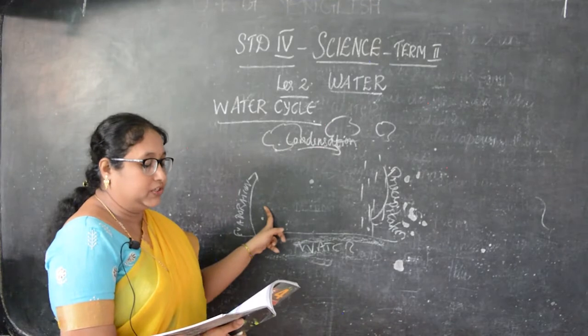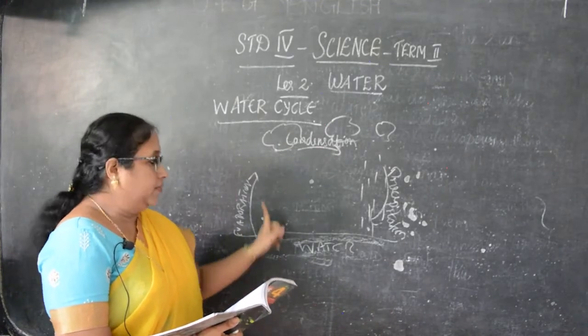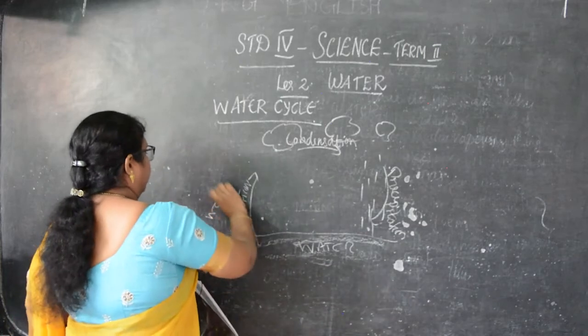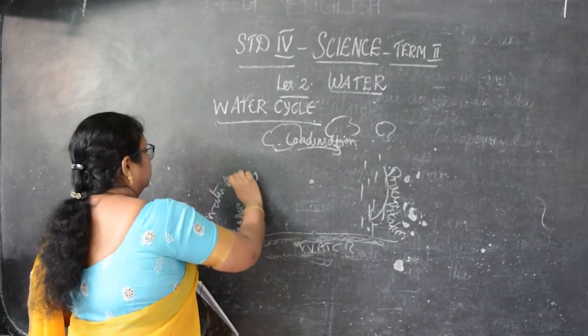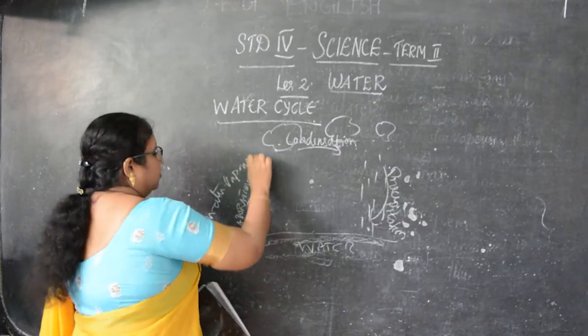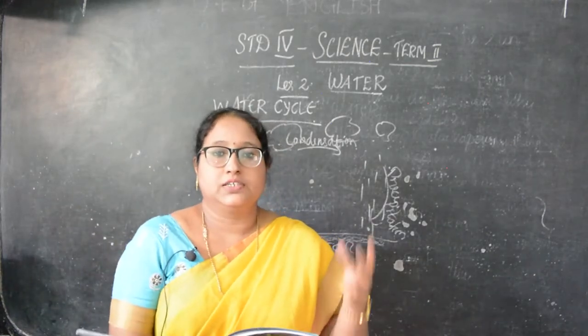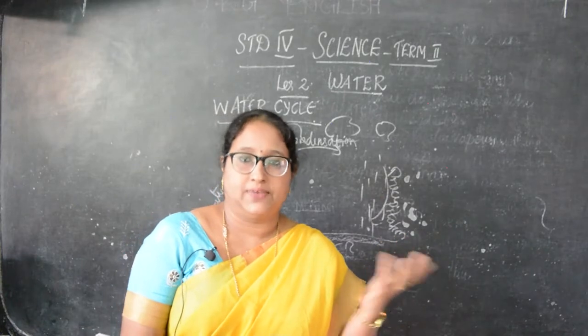So what is evaporation, children? Water becoming water vapor is called evaporation. This is water vapor. Due to the heat of the sun, the water changes into water vapor, and that is called evaporation.